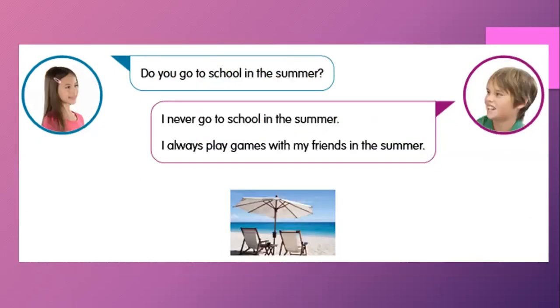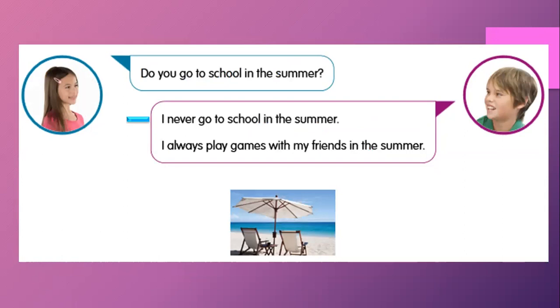Next conversation. Do you go to school in the summer? Now we're talking about activities in the summer. So what does this boy do? I'm sorry, what doesn't this boy do in the summer? Not this summer, not the next summer, not any summer.